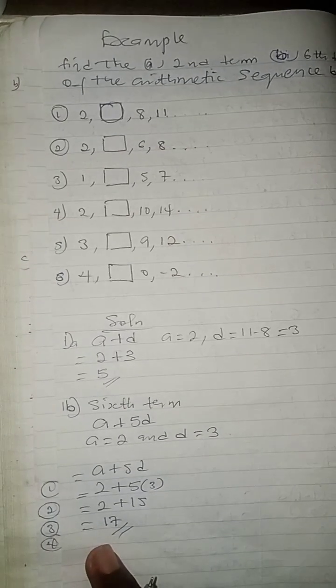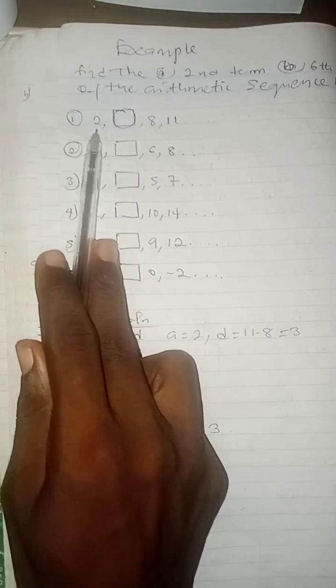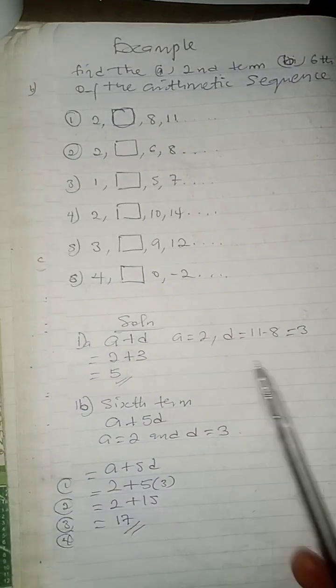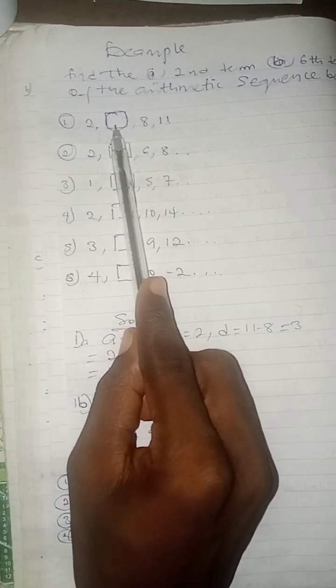If you look carefully, what is it? 17. And so if you want to do a check, that is to say that after 2, the second term is what? 5. And let's check if that is true. We said the common difference is 3. Let's keep on adding the common difference. 2 plus 3 is 5.